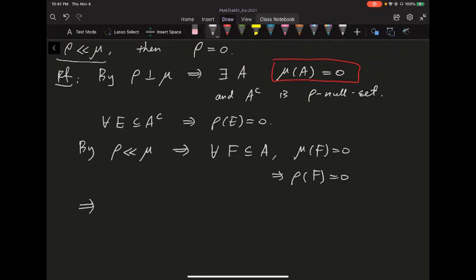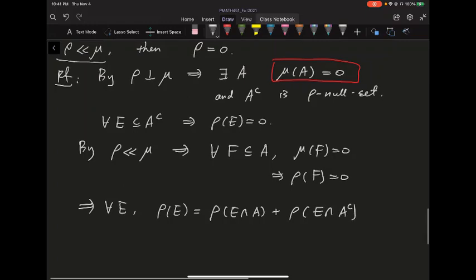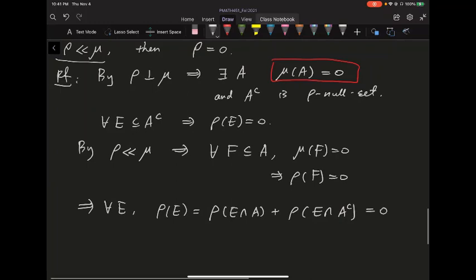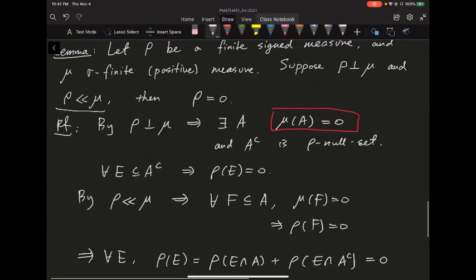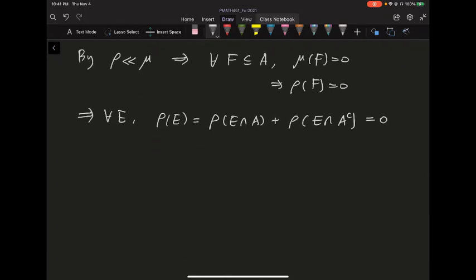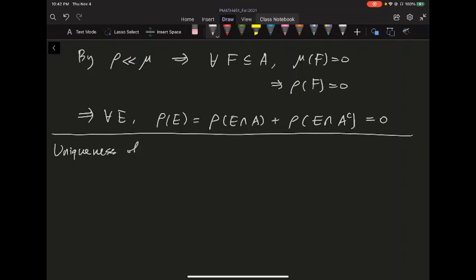So if I give you any set E now, the rho of E, you can break it into a subset of A, so E intersect A, and a subset of A complement. By what we just saw, both of them are going to be equal to 0. So rho is just equal to 0 everywhere. Okay, that finishes this little lemma. And by this lemma, we can prove the uniqueness of the Lebesgue decomposition very easily. So, uniqueness of Lebesgue decomposition.